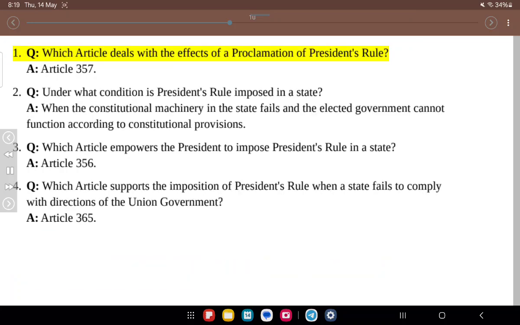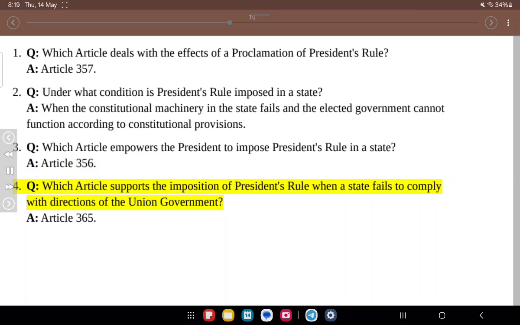1. Q. Which article deals with the effects of a proclamation of President's rule? A. Article 357. 2. Q. Under what condition is President's rule imposed in a state? A. When the constitutional machinery in the state fails and the elected government cannot function according to constitutional provisions. 3. Q. Which article empowers the President to impose President's rule in a state? A. Article 356.